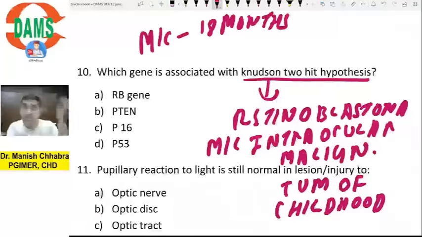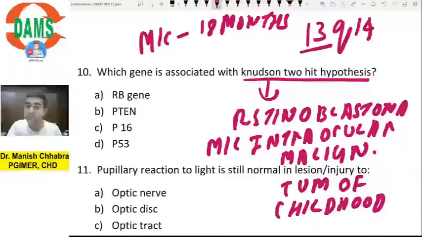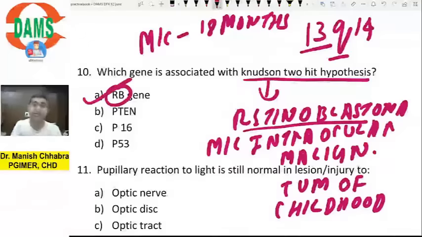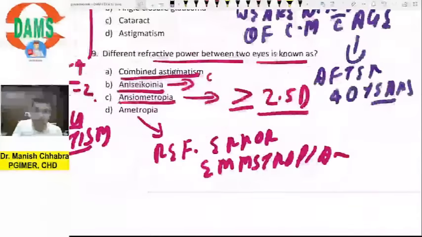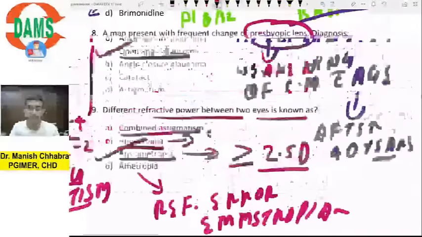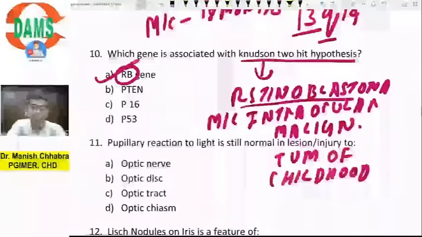And which chromosome is involved? 13q14. 13 means chromosome number, q means long arm, and 14 means band 14, right? And which gene is involved? Retinoblastoma, that is the RB gene, so that is the answer. So let me just tell you, this is the answer, and anisometropia was the earlier answer, right? So the gene involved is the retinoblastoma gene, which is at 13q14.